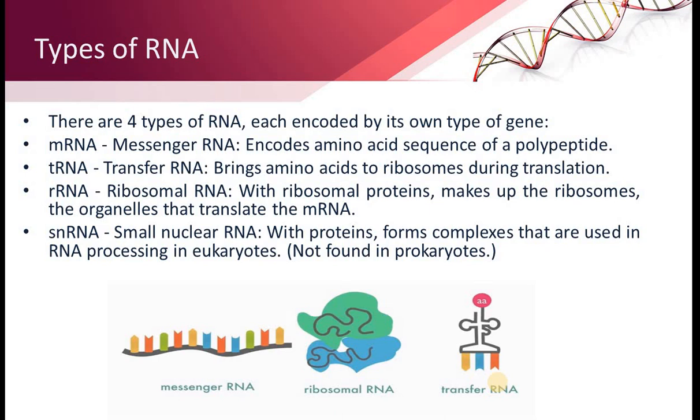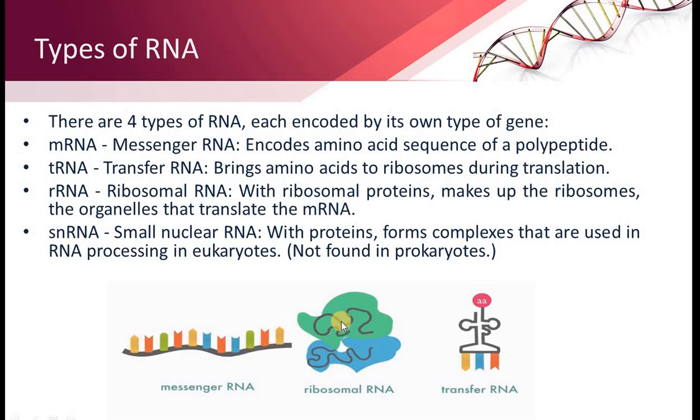First is mRNA. Messenger RNA encodes the amino acid sequence of the polypeptide. As the name suggests, messenger RNA, mRNA, clearly means that from the DNA, the codes will be copied in the form of mRNA. That will be a single stranded mRNA. mRNA will be made inside the nucleus of the cell, and that mRNA will come outside to provide a code for the protein synthesis.